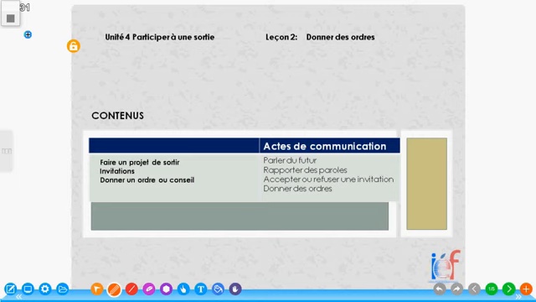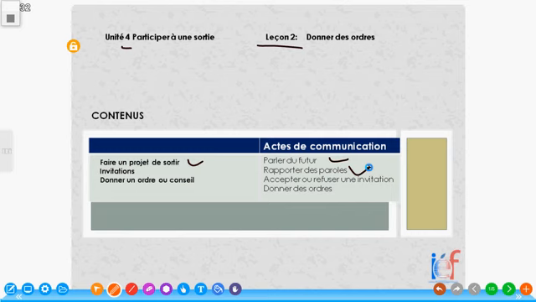Bienvenue en classe aujourd'hui. Nous allons continuer avec la leçon 2 de l'Unité 4. That is lesson 2 of Unit 4, where we'll be talking about the last two lessons in Unit 4, and we'll proceed further from there. Comme vous savez, nous avons fait comment faire le projet de sortie. Today, we have tried to speak about parler de couture, how to speak in future tense, and how to give reported speech.